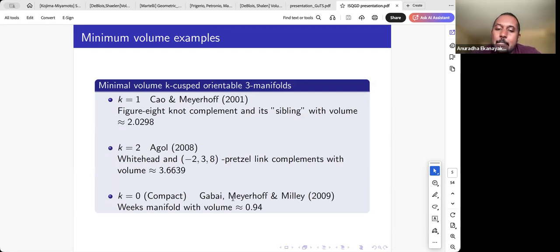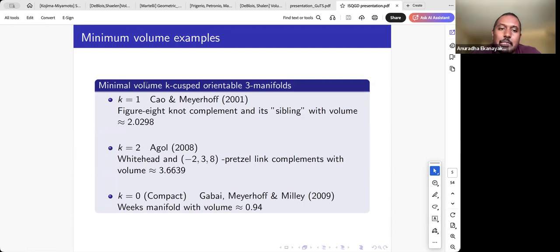And then in 2009, Gabai, Meyerhoff, and Milley completed this project. It took them around three decades to complete. They finally showed that the smallest manifold among all the hyperbolic three manifolds is the Weeks manifold. So it's a compact manifold. It has volume around 0.94. So they showed this is in fact the smallest hyperbolic three manifold.